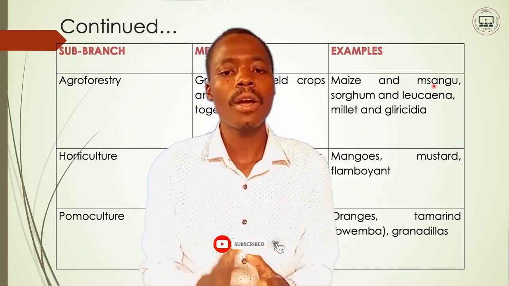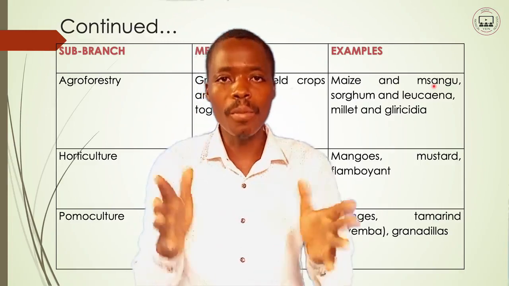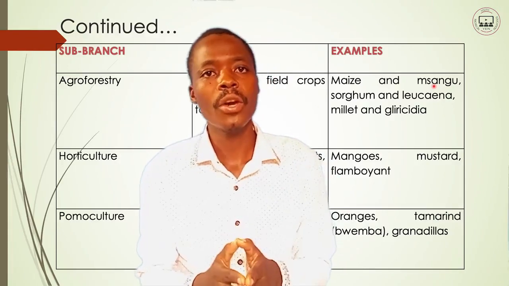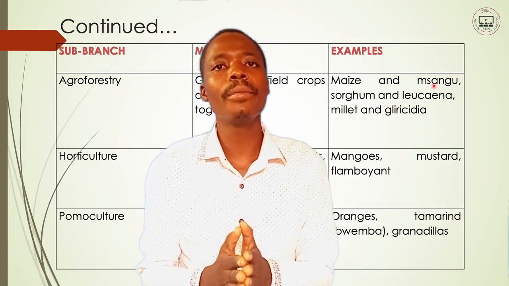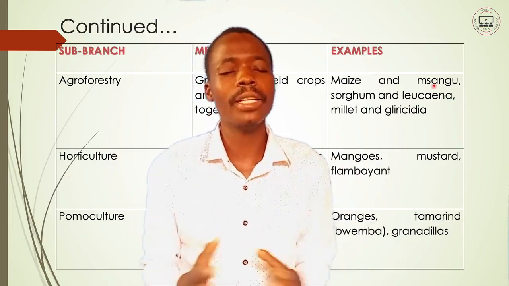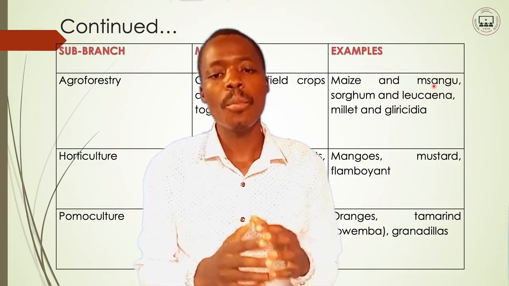They can grow together. Msango, when grown together with maize, does better because msango fixes a lot of nitrogen, which is a major element for maize to do well. Maize needs a lot of nitrogen. So if you plant msango together with maize, it will do better.